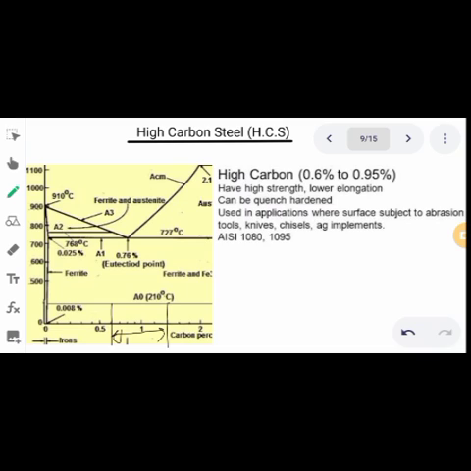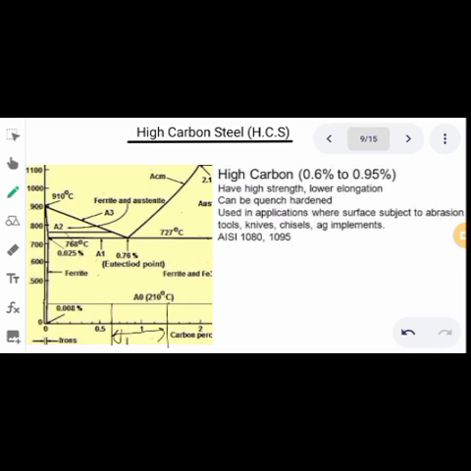When a material has lower elongation, it means that material's ductility is very low. And when we compare these three materials, low carbon steel, medium carbon steel, and high carbon steel, we will see that the high carbon steel elongation is very low, meaning its ductility is the lowest.